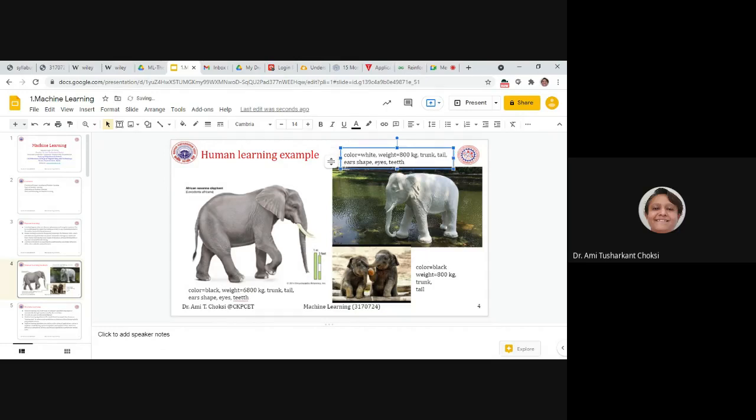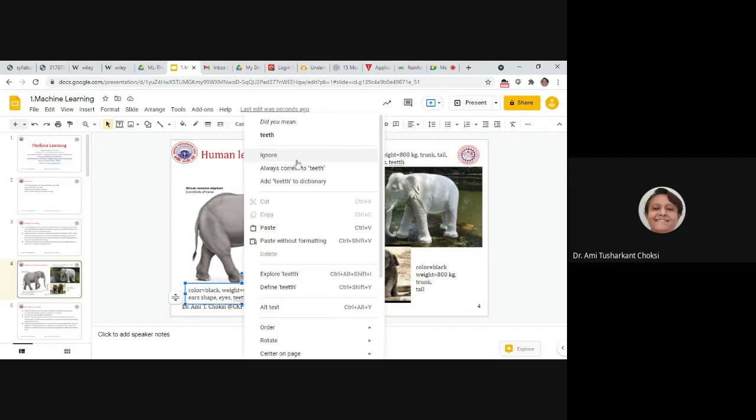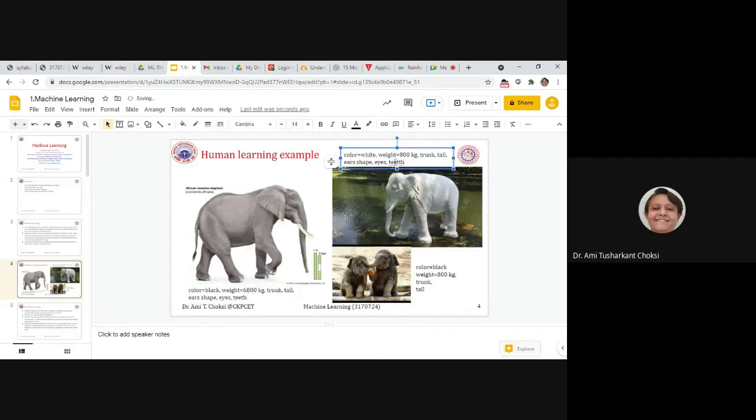Okay. Now what about this? These two photos I have shown, right? First it was told to you that this is an elephant. So you get the point. Then after, what we do is, the second photo is also given to you and it is being told to you that this is also an elephant. So I have shown you two photos and told you that both the photos are of elephants, right?